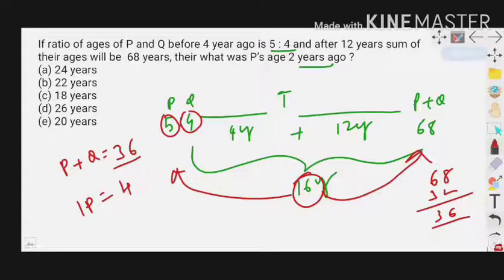But what is the conclusion? We need P's age 2 years ago. So what is P's share? The 5 is P's share. 5 into 4 is 20. 20 years is P's age 4 years ago. But what is it after 2 years? After 2 and before 2, both are the same. So 20 plus 2 is 22. Final answer is 22 years.